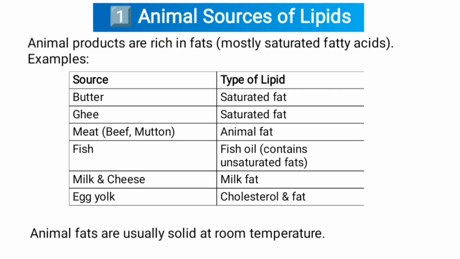First one is animal sources of lipids. Animal products are rich in fats and mostly saturated fatty acids. Example: butter, saturated fat; ghee, saturated fat; meat, beef, mutton, animal fat; fish, fish oil contains unsaturated fat; milk and cheese, milk fat; egg yolk, cholesterol and fat. Animal fats are usually solid at room temperature.